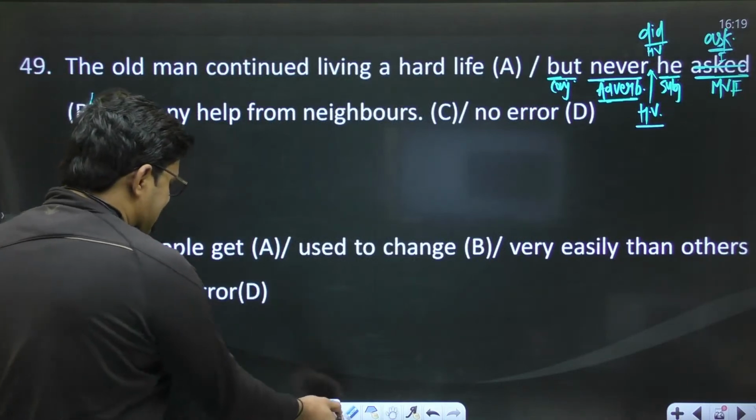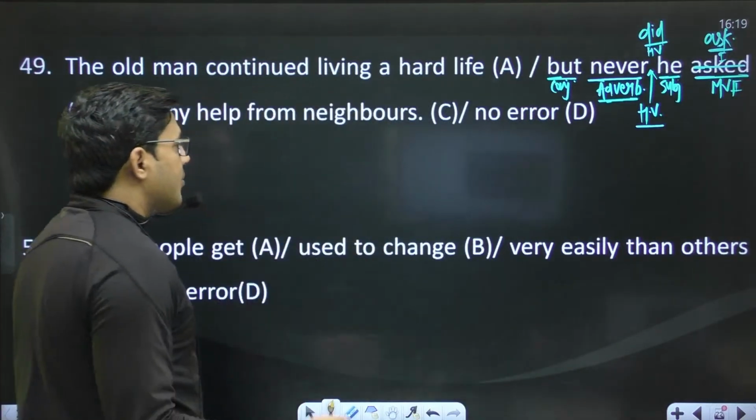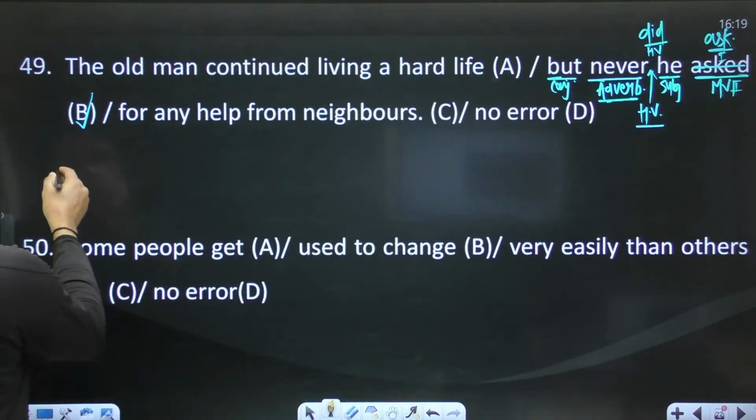and you have an error in part B. So let us take some more examples based on this particular concept.